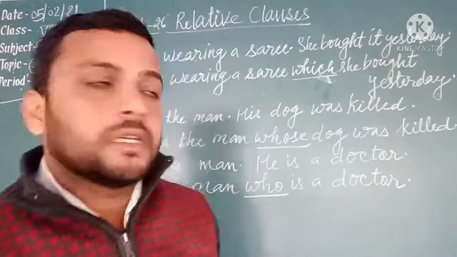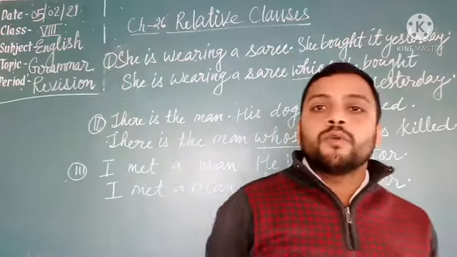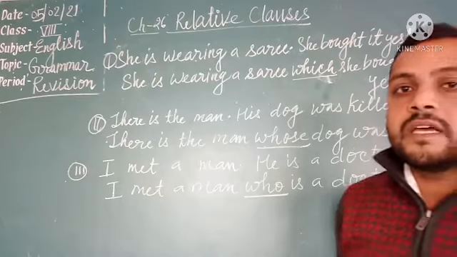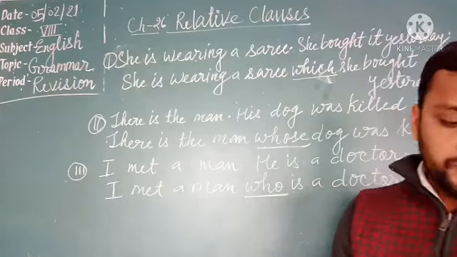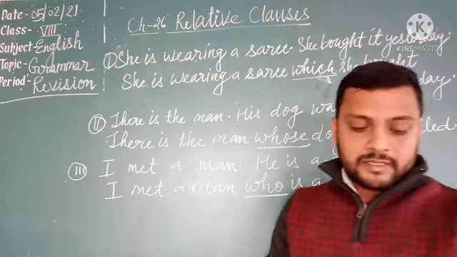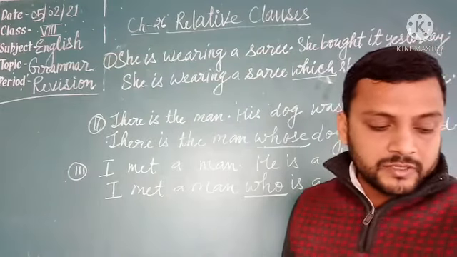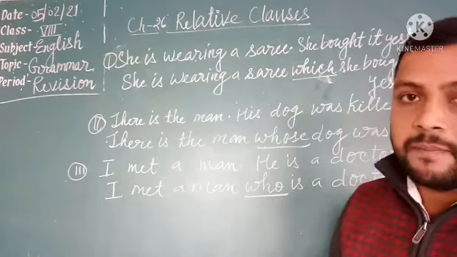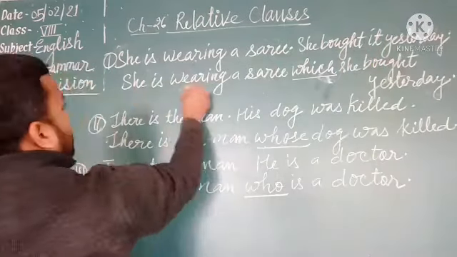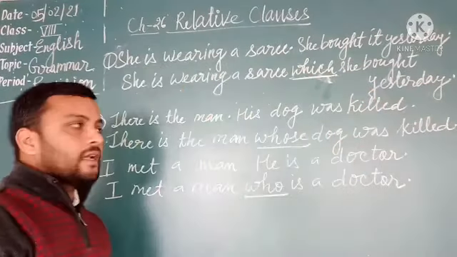Okay? Students, now see the last chapter, that is relative clause. Who, which, that, whose, whom, these are used in a relative clause, and a relative clause often tells us which person or thing the speaker means. I have written some examples. She is wearing a sari, she bought it yesterday. She is wearing a sari which she bought yesterday. So which is a relative clause.